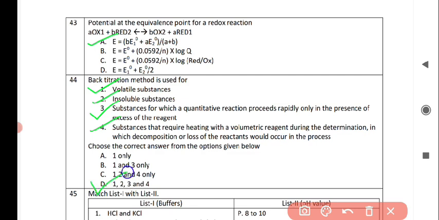So option D is correct for this question, means all these statements are true for the back titration method.